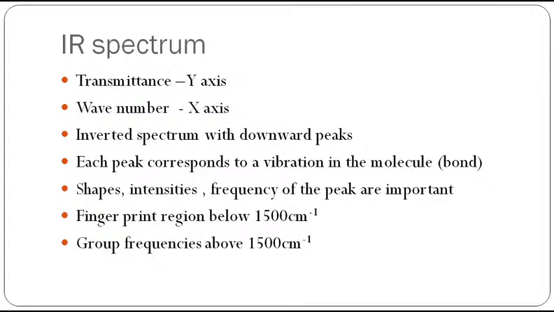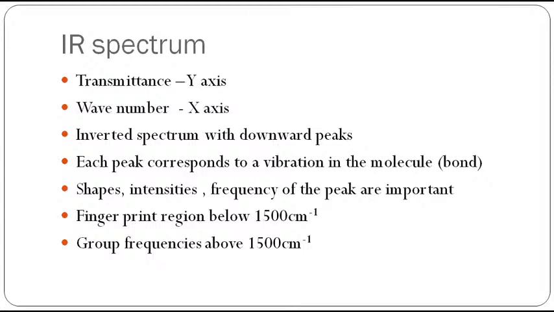Then what to look for in an IR spectrum? You have to look at the shape of the peak. In UV we did not see all those things, and in mass we looked at the m/z value, but in IR you have to look much more closely at the spectrum. The shape of the peak, the intensity of the peak, the frequency at which it absorbs, and the structure of the peak are all important.